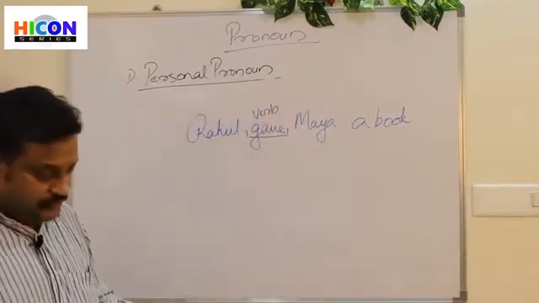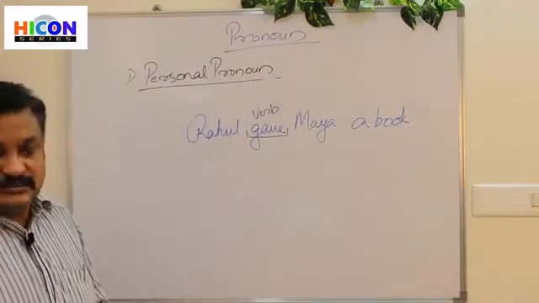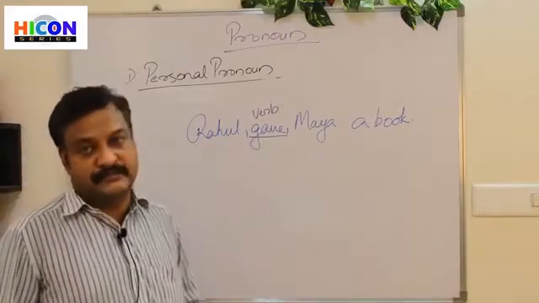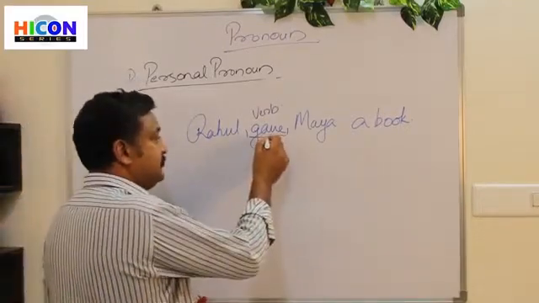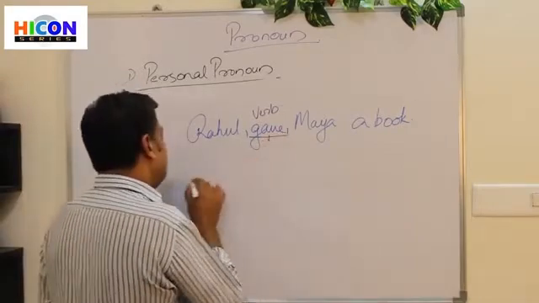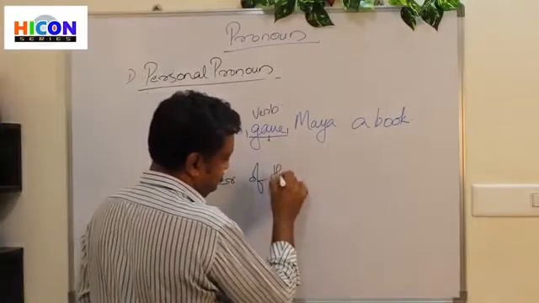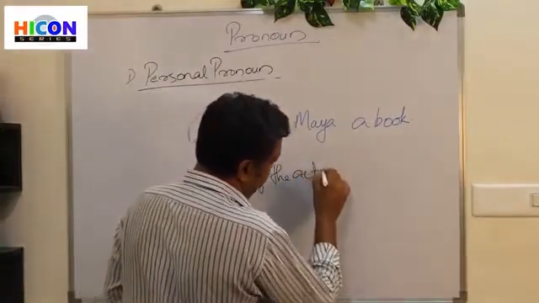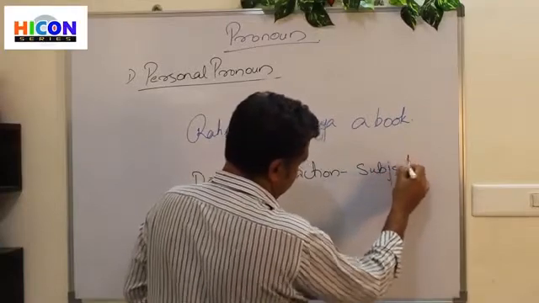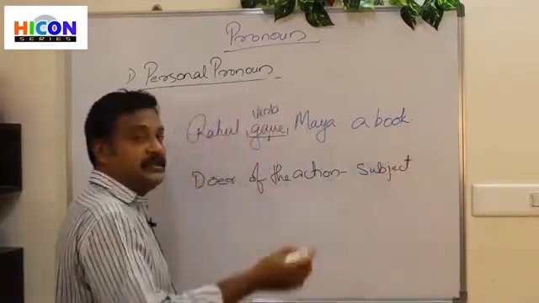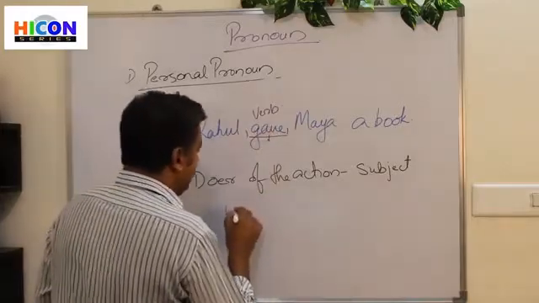Now, what is the subject in this sentence? So, how can we identify the subject? Subject is identified based on this verb, means doer of the action. Doer of the action is the subject. So what is the action here? Gave.